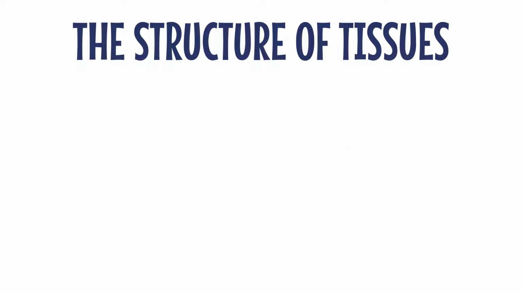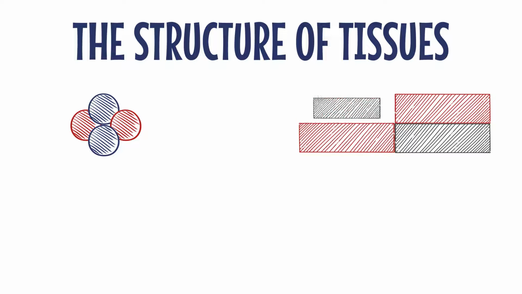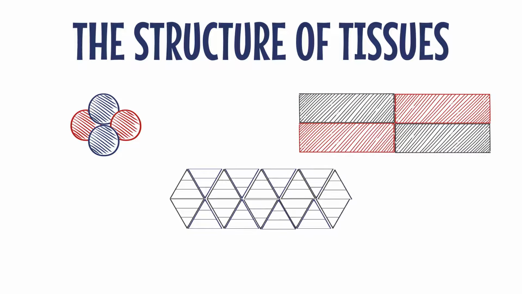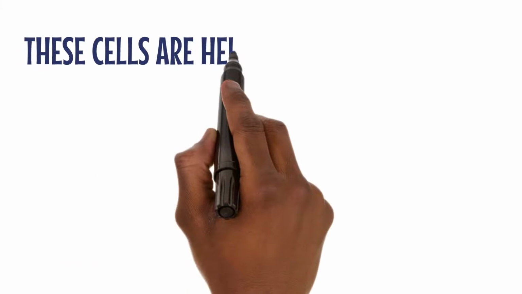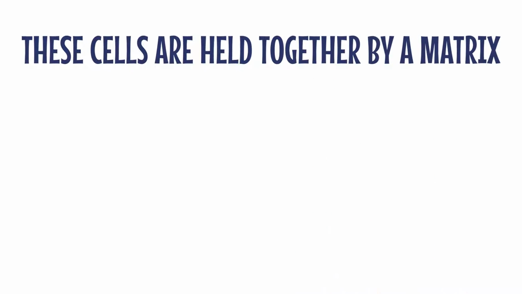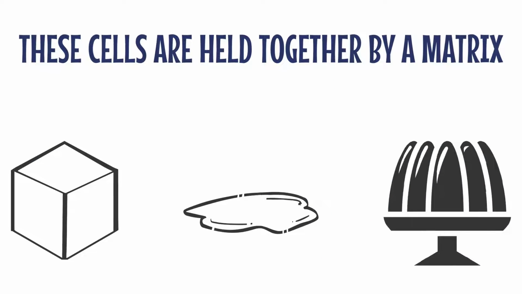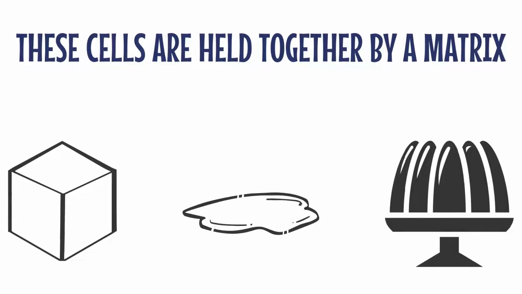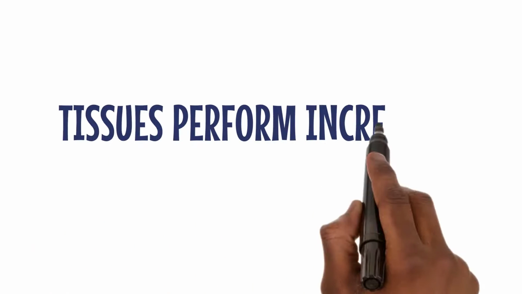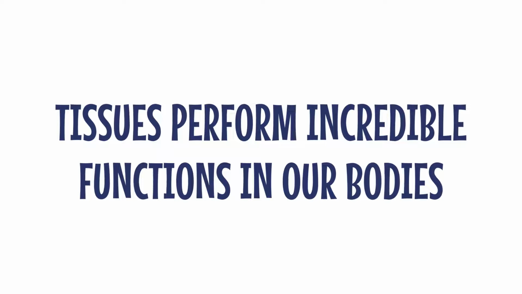Now, let's explore the structure of tissues. Just like a well-organized team, tissues have specialized cells with specific shapes and arrangements. These cells are held together by a matrix, which can be solid, liquid, or jelly-like, depending on the type of tissue. Tissues perform incredible functions in our bodies.